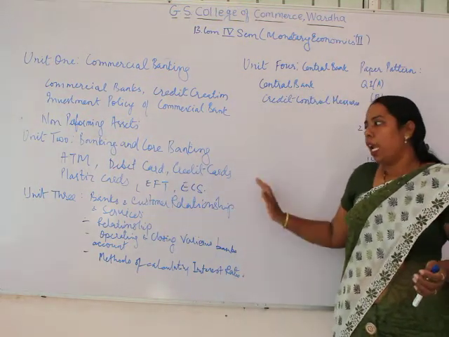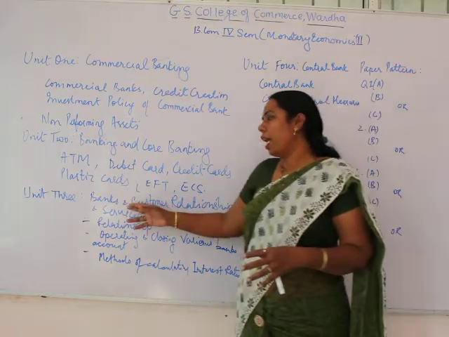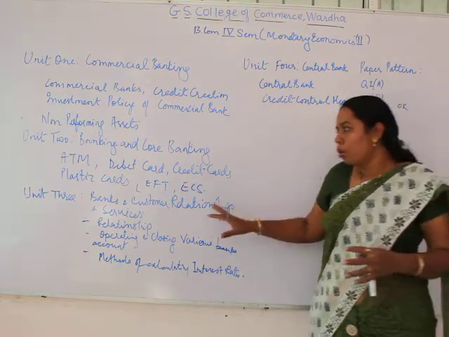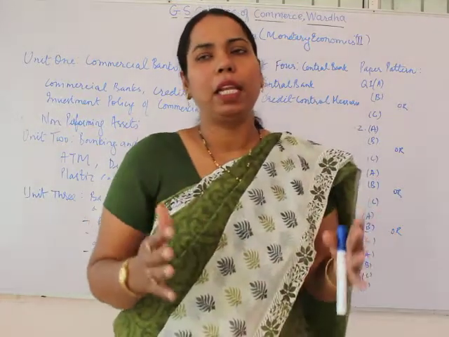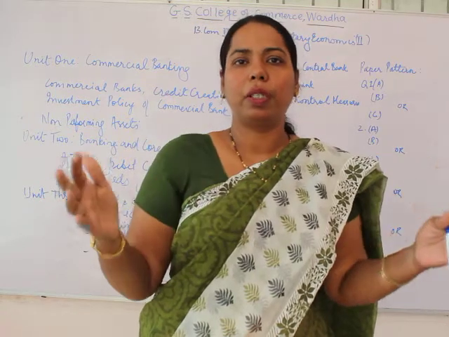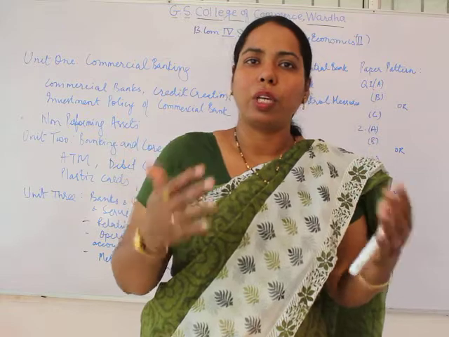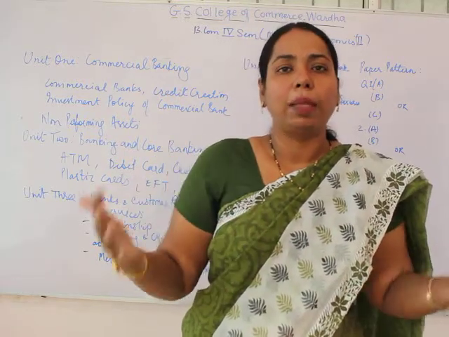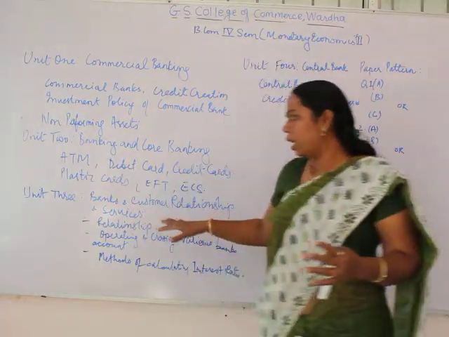And then we have the third unit. The third unit is banks and customer relationship. Under this we are going to see basically the bank, its definition. Similarly, the customer and bank relationship under different heads, like the bailee and the bailor, similarly the trustee and the other way.